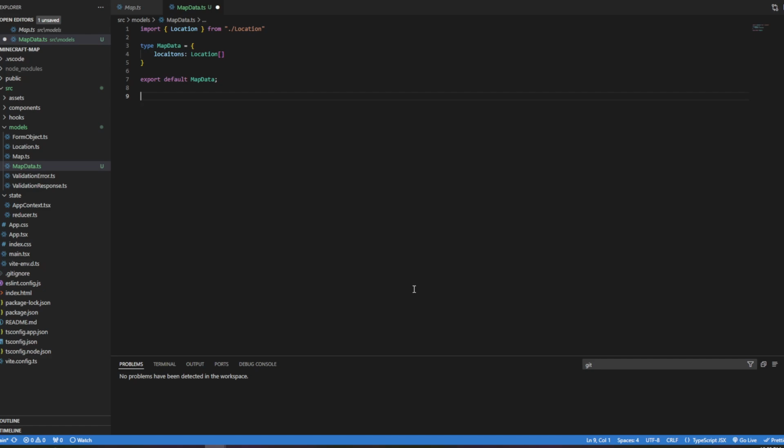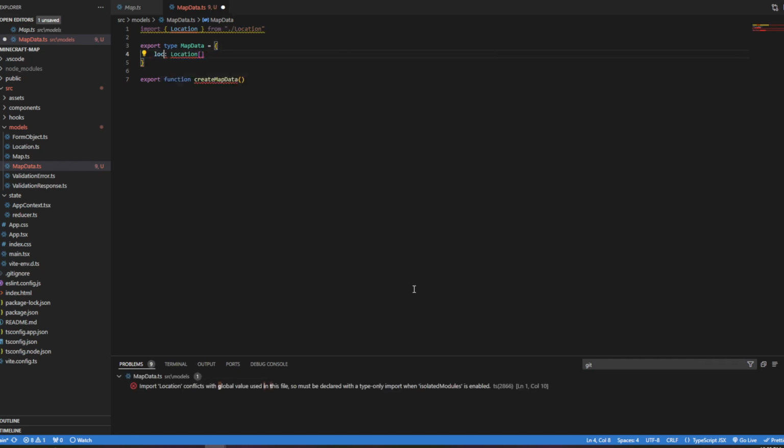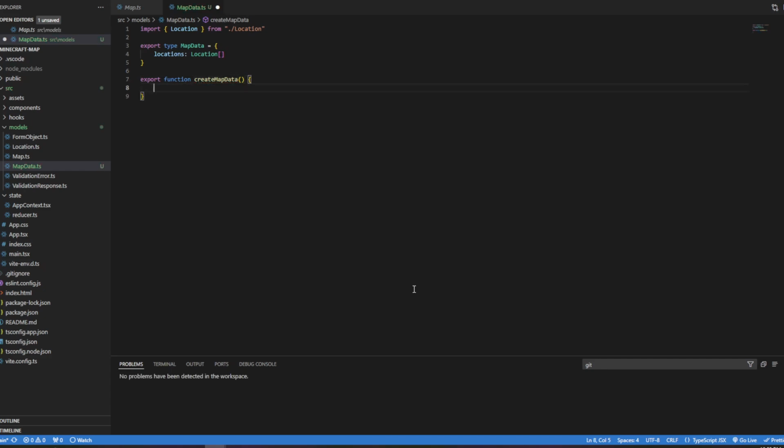I don't like to do defaults for models, so I have to do that on here. I don't know why it's that picky. So export function create map data, and we can pass in locations, but I honestly don't think that's necessary because I can just add them later.